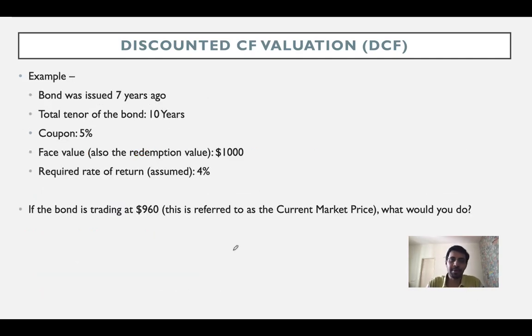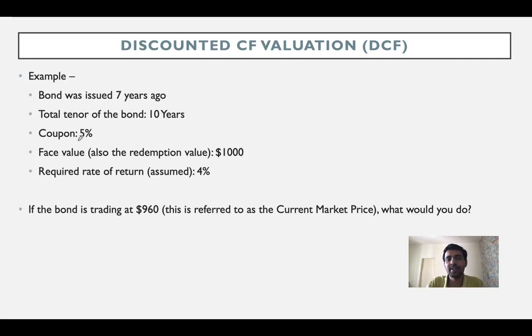Now let's take an example. Let's say there's a bond which was issued about 7 years ago, and the total maturity or the total tenor of the bond was 10 years, which means at the time of issue, the total maturity of the bond was 10 years. Out of that, 7 years have passed, right? So now there are 3 years left for the bond to mature.